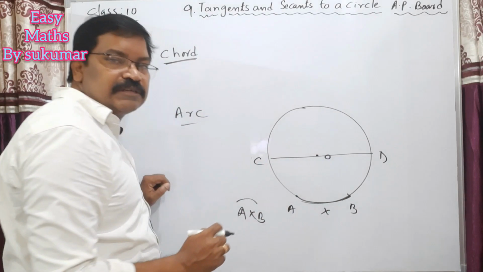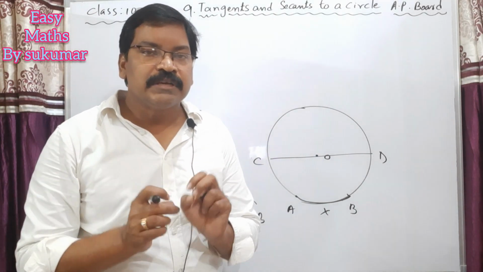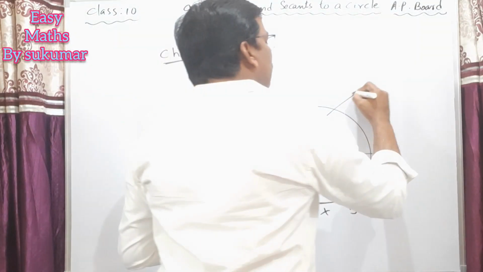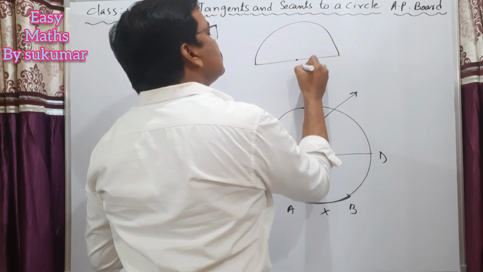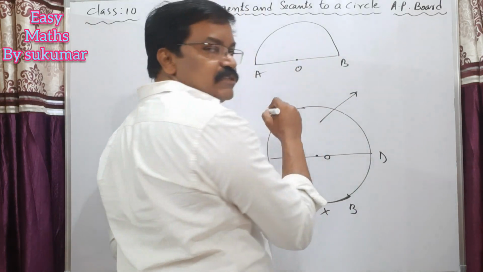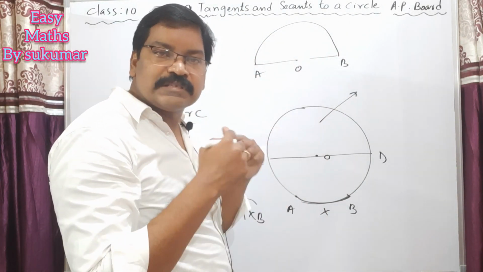This diameter divides the circle into 2 halves. That means it divides the circle into 2 equal parts. So each equal part is called a semicircle. This is the center of the circle. AB is the diameter here. So this is a semicircle, that means half of a circle.